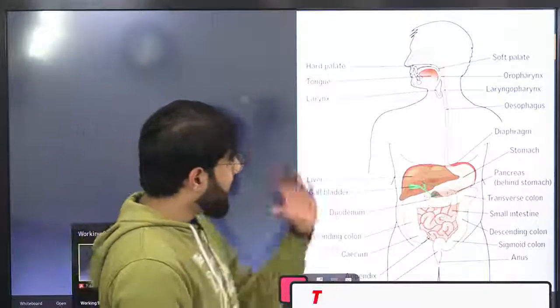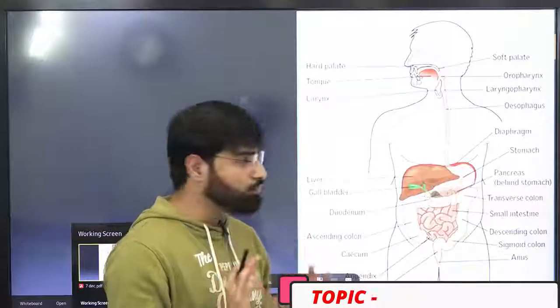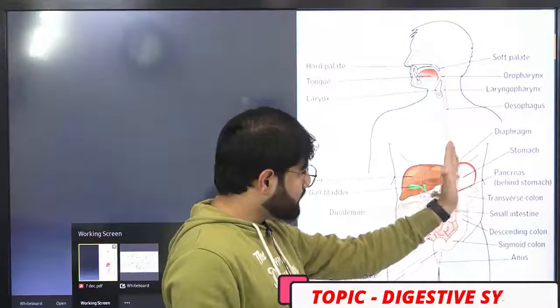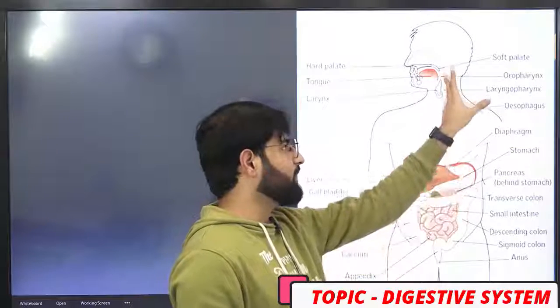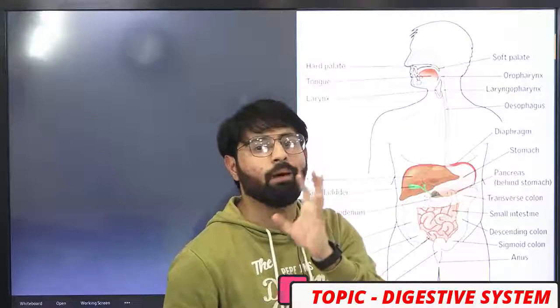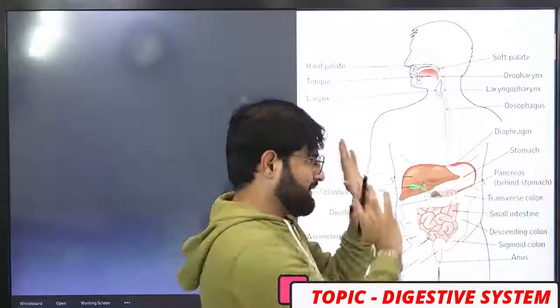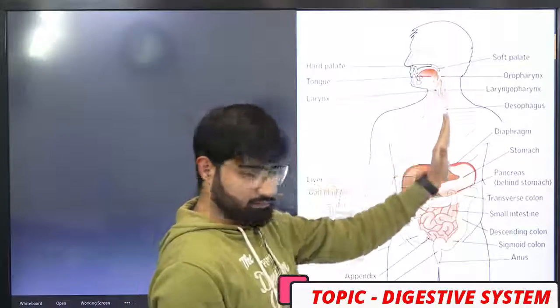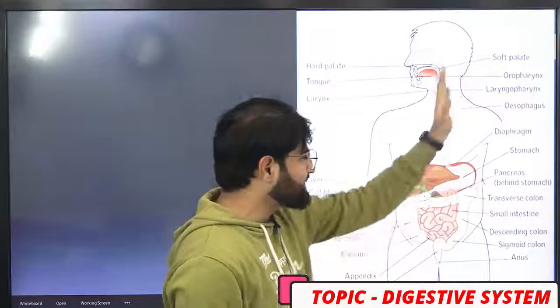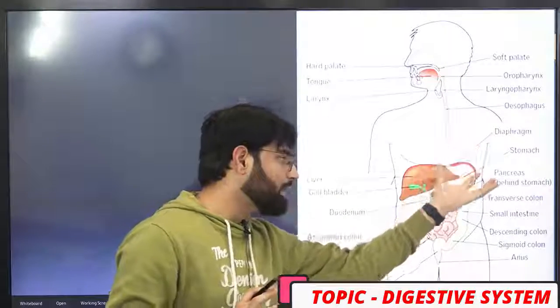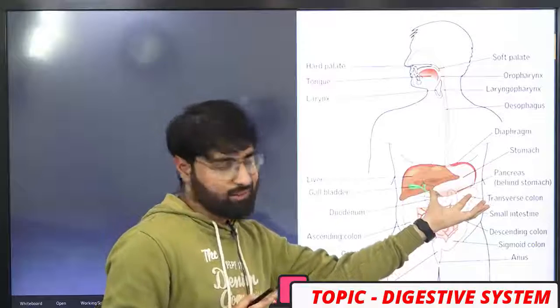And in the diagram, after the mouth, the part that comes is the esophagus. In some books it is also written as the food pipe. It is also called the food pipe. There is no digestion of food in this food pipe or esophagus. It's just a path for the food to reach another part, that is the stomach.